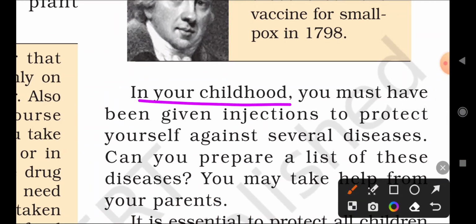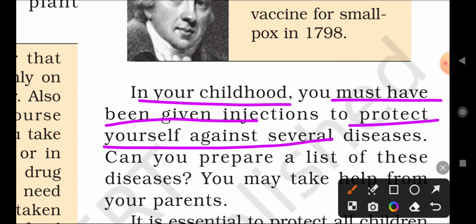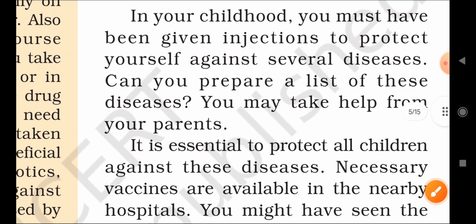In your childhood, you must have been given injections to protect yourself against several diseases. Already I discussed diseases like polio and hepatitis. In childhood, the injections are given by NGOs or by the government free of cost. That will prevent damaging, disease-causing diseases through vaccinations, right? Every year the polio vaccination is given to newborn babies, right? This is given free of cost by the government.